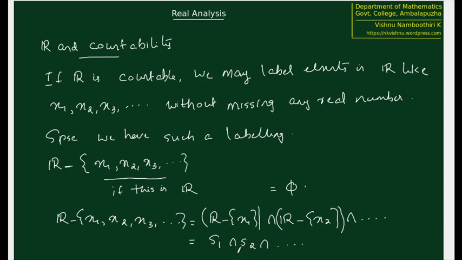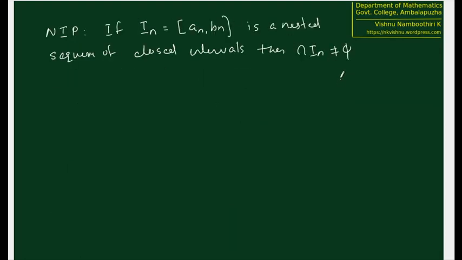But in what case? If S1, S2, etc. is a sequence of nested closed intervals. But we know that in this case, this is not actually a sequence of nested closed intervals. We know that R minus x1 is equal to (minus infinity, x1) union (x1, infinity). This is actually a union of two open intervals. This is not a closed interval.